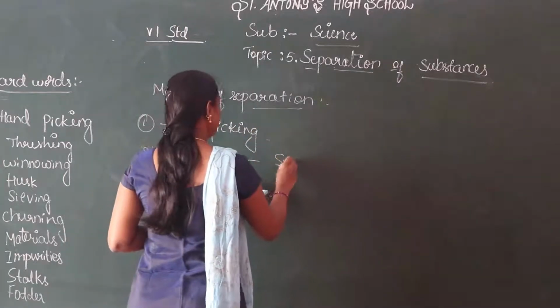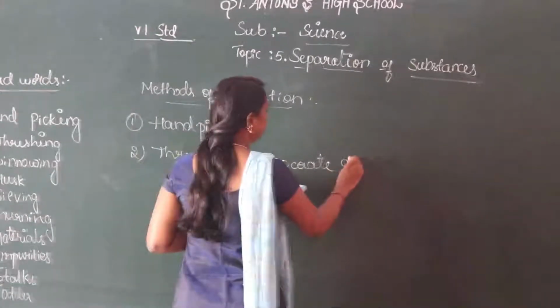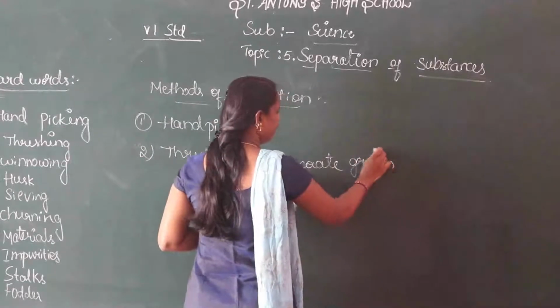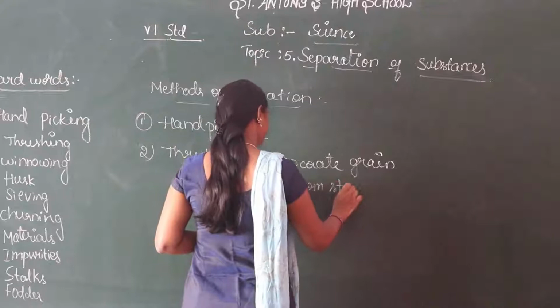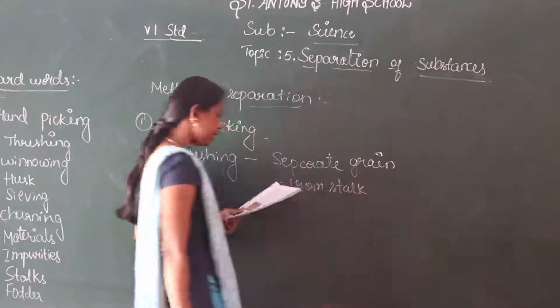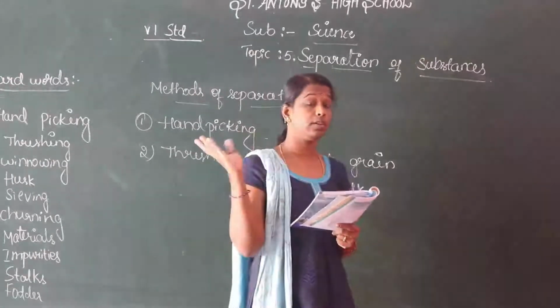To separate grain from stalks is called threshing. So nowadays you are observing on the roads.